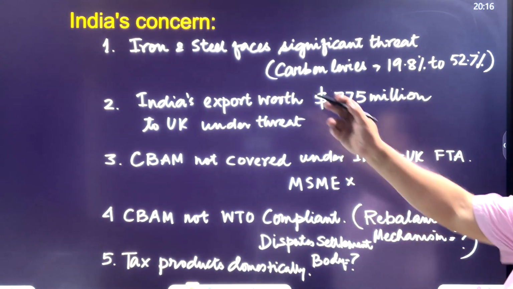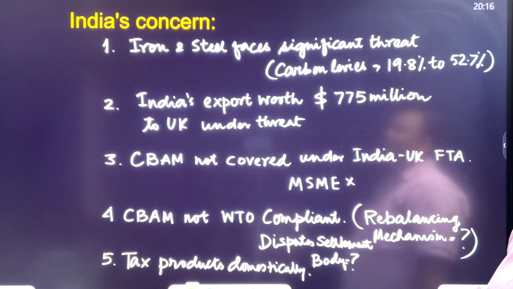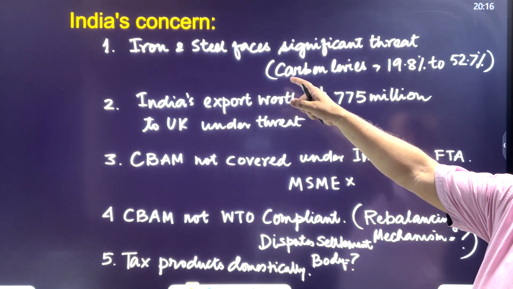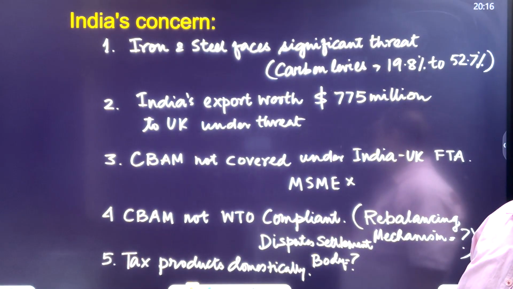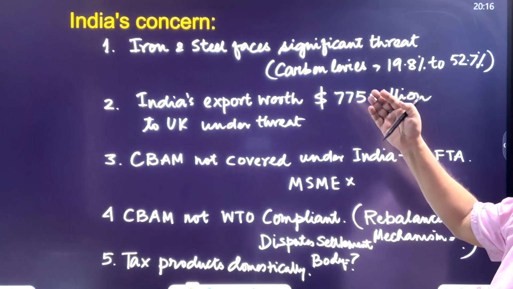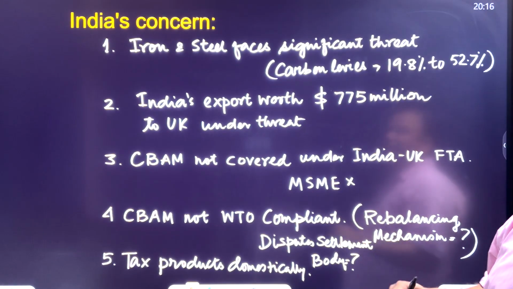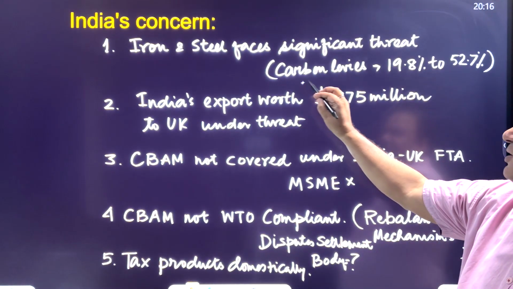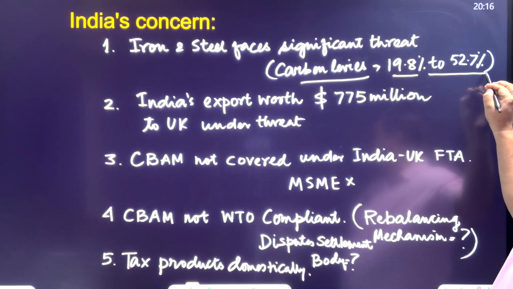Now, what is India's concern? As far as India's concern is, the first concern is iron and steel faces a significant threat. And why a significant threat? Because we are one of the biggest exporters of iron and steel to the European Union, and the carbon levies would be from 19.8% to 52.7%.